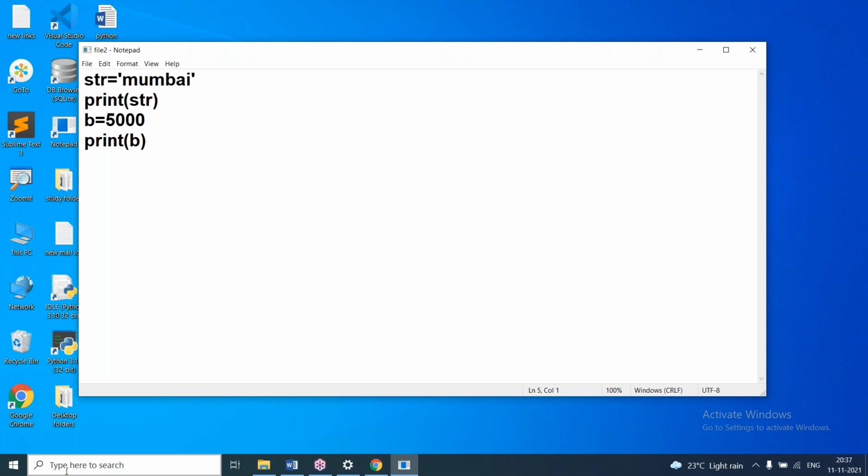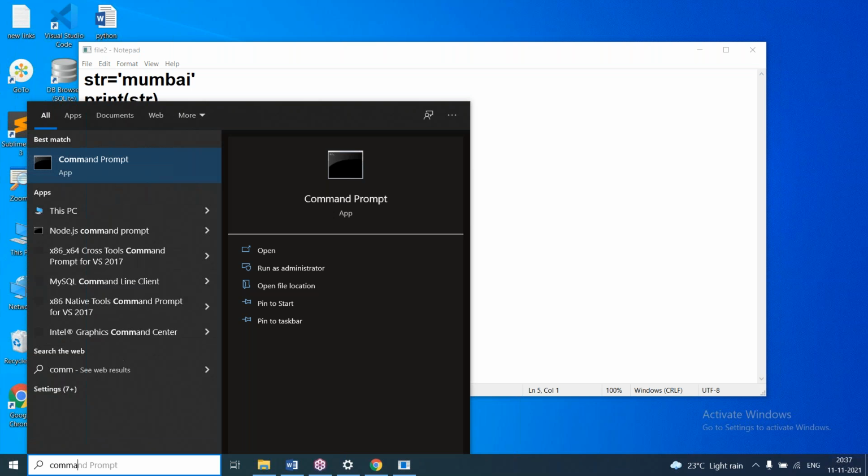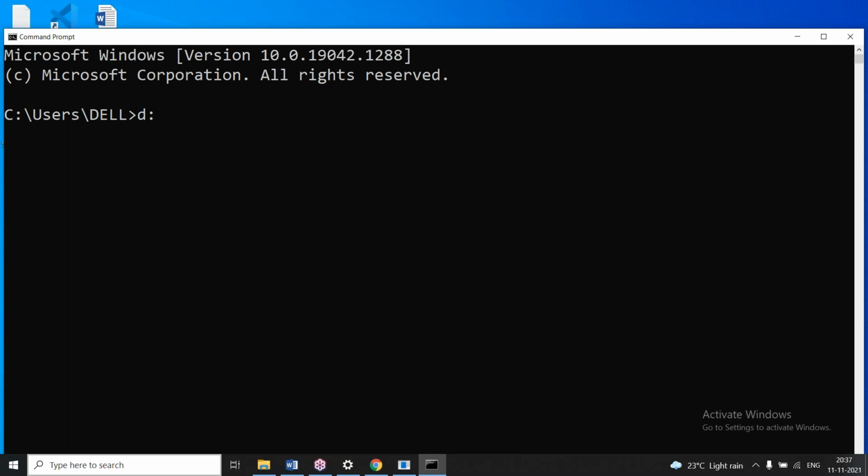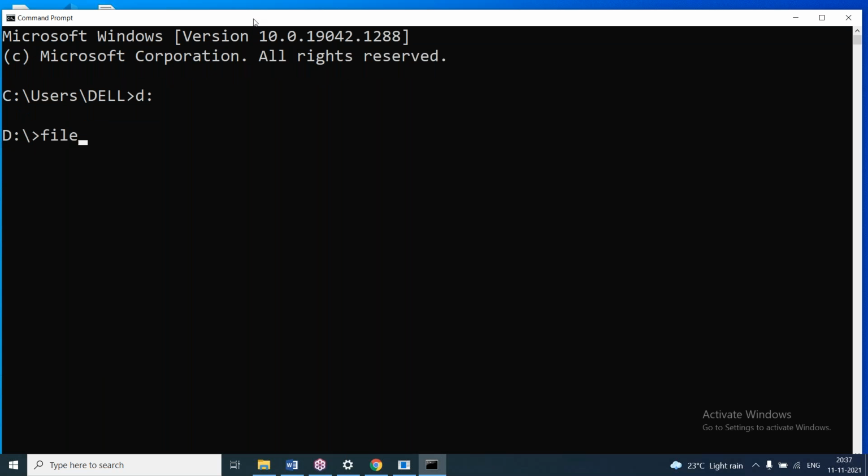Now at the command prompt, I'm using the D drive, and in the D drive I'll give the commands like this. I'll say file2.py, and it is giving the values. Directly we can give the file name. Otherwise we can write python file2.py.